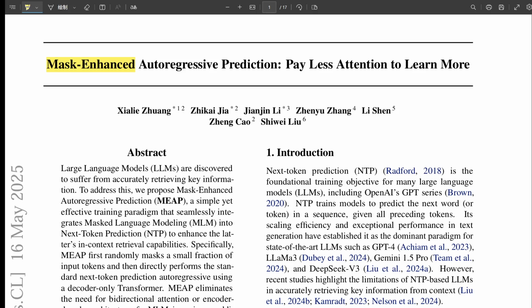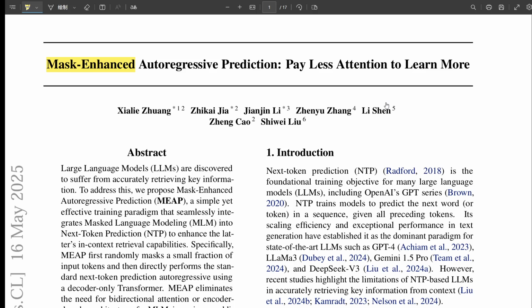Today we're plunging into a new research paper that's causing quite a stir in the world of training large language models. That's right. We're looking at excerpts from Mask-Enhanced Autoregressive Prediction: Pay less attention to learn more, by Zhuang and colleagues, PMLR 2025, plus some notes you've shared. Exactly, and our mission for this deep dive is to really unpack this new training idea they call MEAP, Mask-Enhanced Autoregressive Prediction. Yeah, we want to dig into the academic details. What's the core innovation? How does it actually work? And crucially, how does it aim to fix that problem LLMs have with finding info in really long texts?